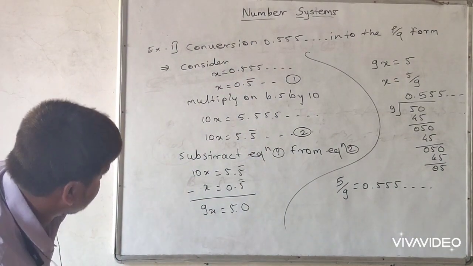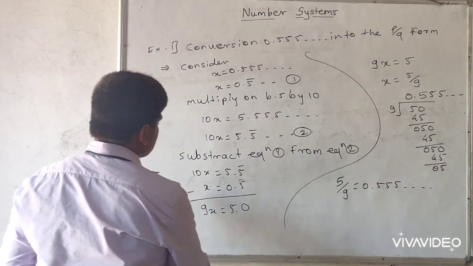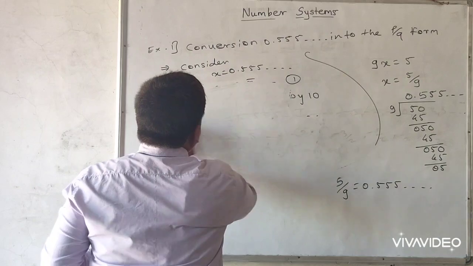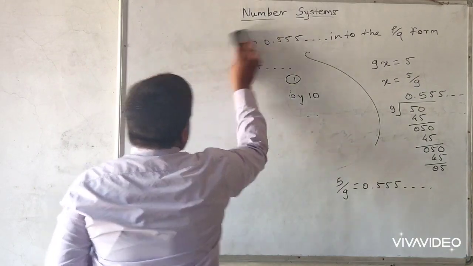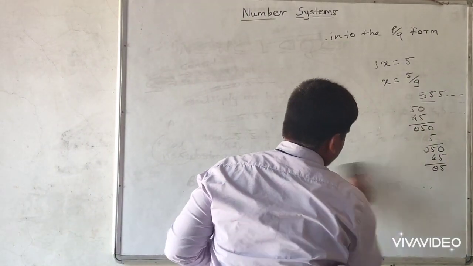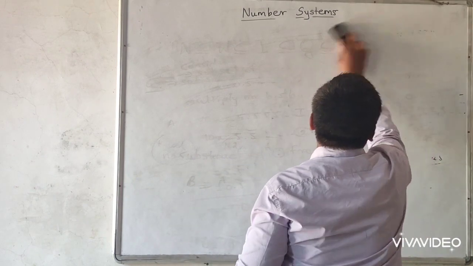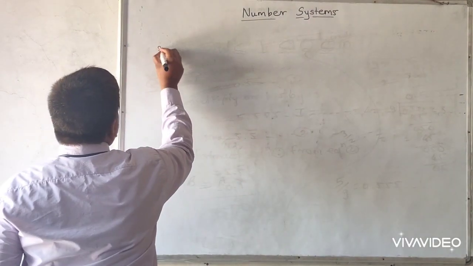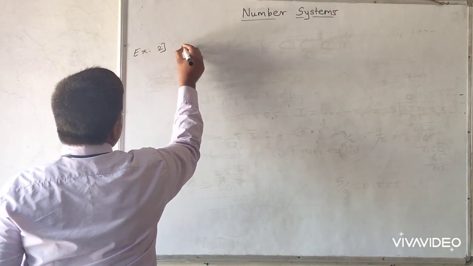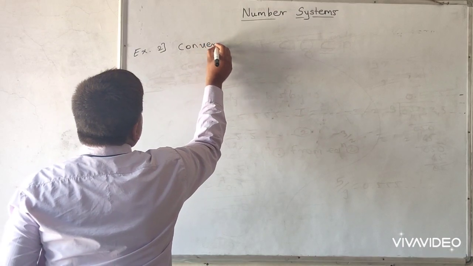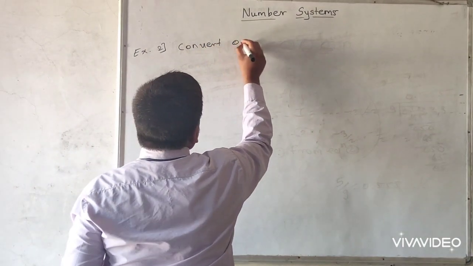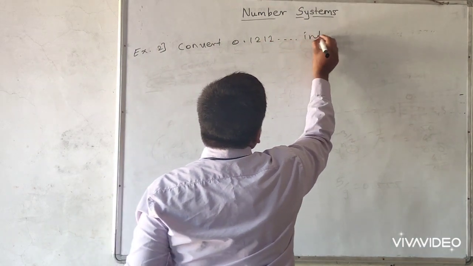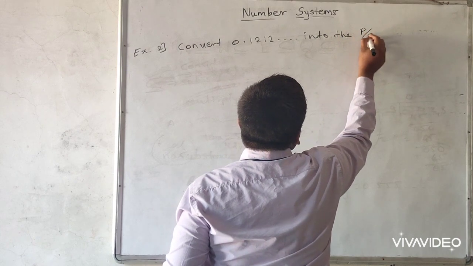If 2 digits are repeated, how can we solve this one? Okay, so we can take the next example. Example number second. Convert 0.12 up to dash into the p by q form.